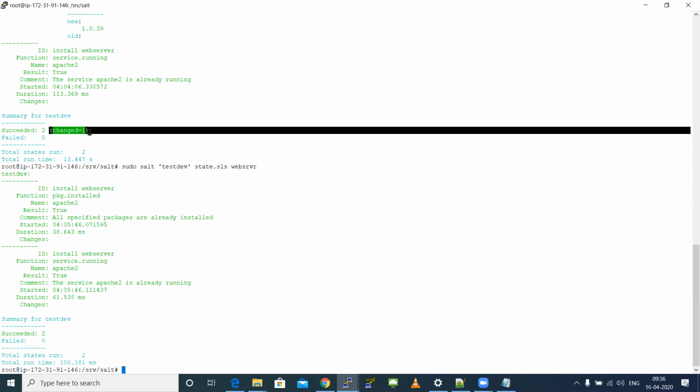I gave you an example in the first class. If a first shift guy comes, installs a package, and does some port configuration changes, some firewall changes, everything, and just leaves for the day. After that, the second shift guy comes and again tries to rerun the package. If everything gets overwritten, whatever he had done was overwritten and a new set of packages was installed, it's a total waste.